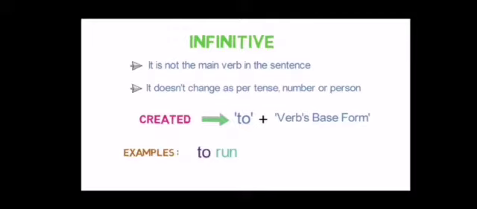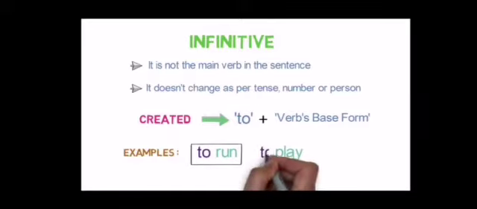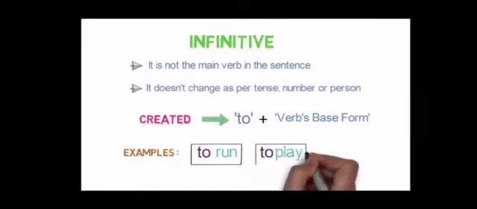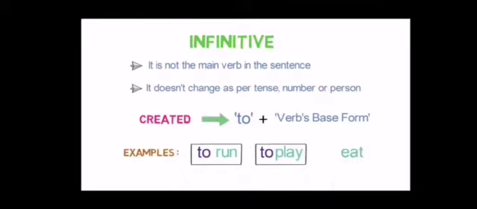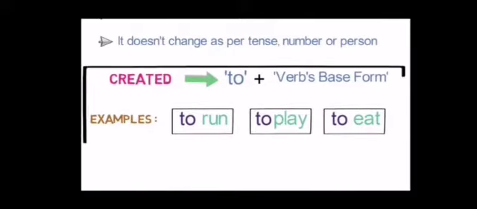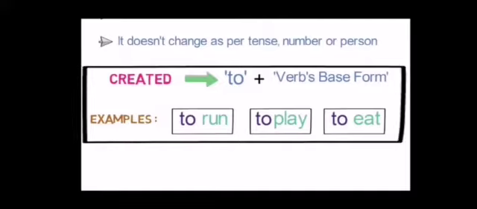Then to run. After to we have to use first form of verb always. Play. Then again we have to write to. Then it is to play. Eat means to eat. It means that in infinitive we have to use to and first form of verb. Then it is called infinitive.